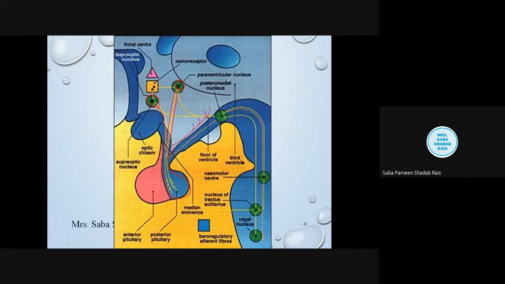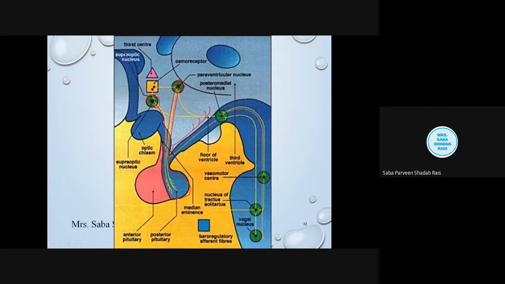Okay, so now the first is the neuron of the supraoptic nucleus. If you observe the supraoptic nucleus, you will find that osmoreceptors are there, the thirst center is there. So definitely it is going to produce a hormone which is related to this.